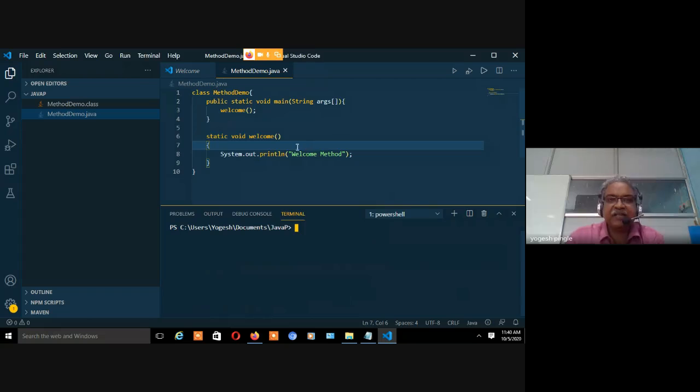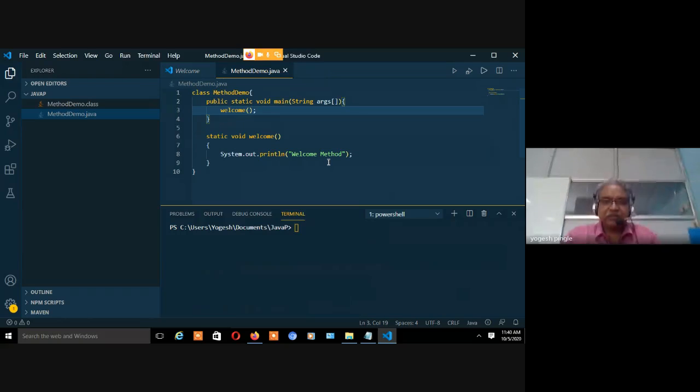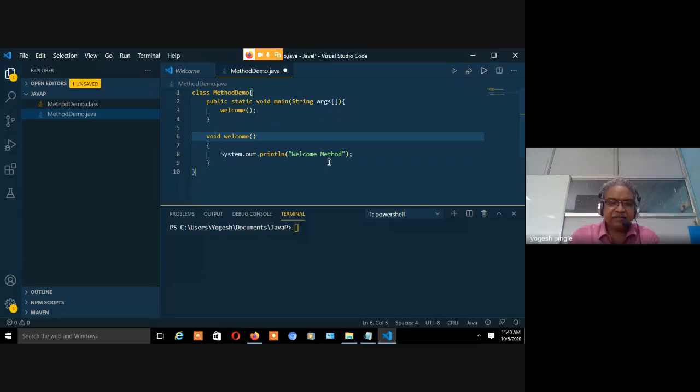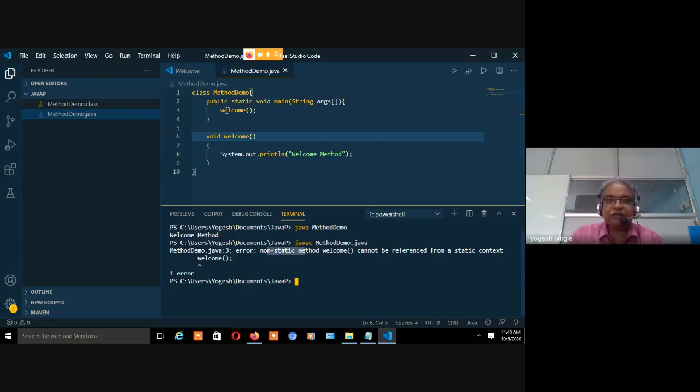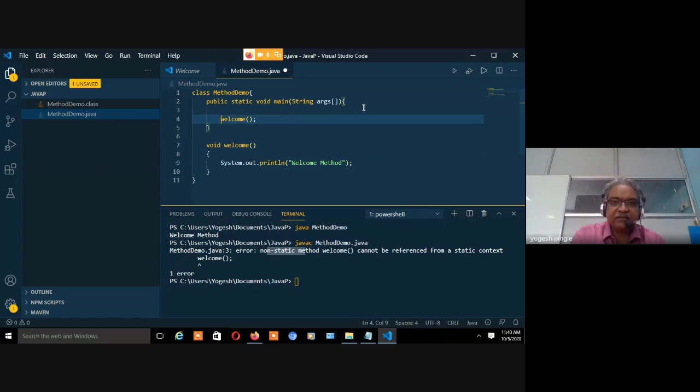Fine, it's making sense. Now the actual activity starts. So let's say if it is non-static, then how are we going to solve this problem, that non-static method problem? We know the main method is static. Fine. So what we will do is create an object. Method demo m1 equal to new, so new is the operator, method demo.